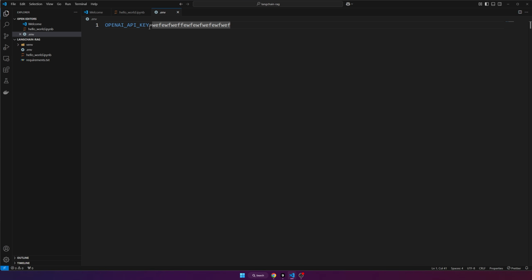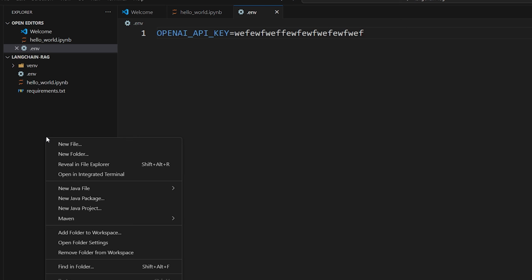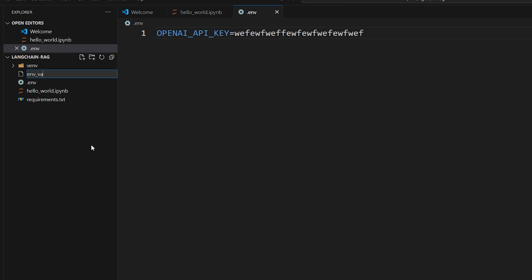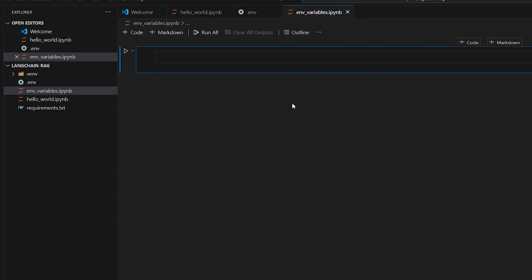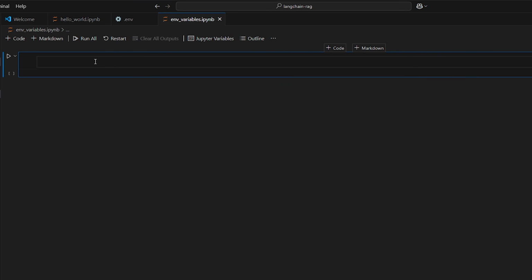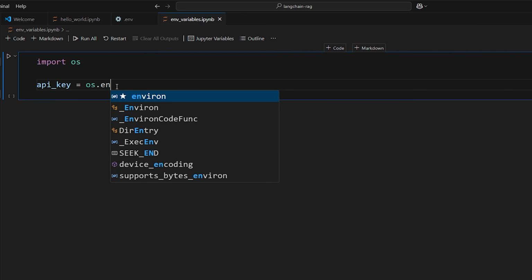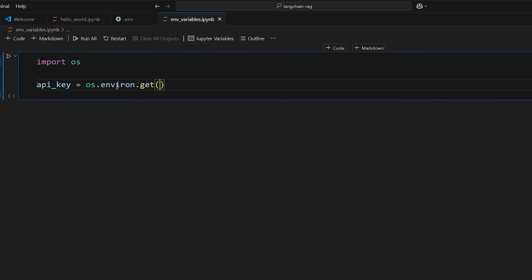After that, I'll show you guys how to make sure the key is loaded in so that Langchain can grab it. So we'll do new file. We'll say environmental variables.ipynb, so making a new notebook called environmental variables. So we're going to make a new code block here. Now what we want to do is make sure that the API key is able to be grabbed before we start doing anything with Langchain with OpenAI. So we could do that by doing, for example, api_key is equal to os, and we'll import os, dot environ dot get, and then you can now grab an environmental variable by name, so OPENAI_API_KEY. And so now this will contain the key.